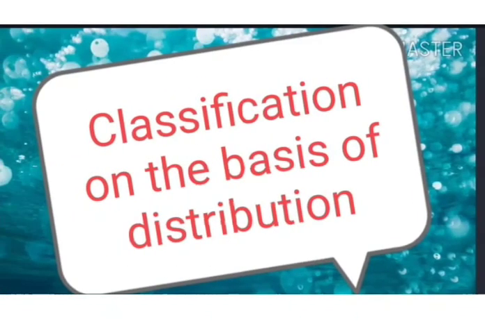Now we are coming to classification on the basis of distribution. First one, easily available resources. What do you mean by easily available resources? Resources which are available everywhere. With example you can understand, that is oxygen in the air, easily available. You are not going and buying oxygen every day for breathing.